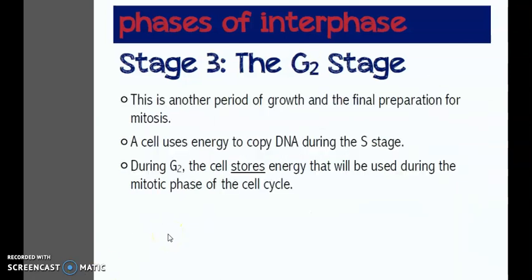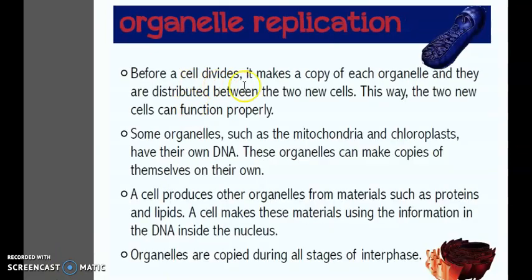Stage 3, the G2 stage of interphase. This is another period of growth and the final preparation for mitosis. A cell uses energy to copy DNA during the S stage. During G2, the cell stores energy that will be used during the mitotic phase of the cell cycle. Before a cell divides, it makes a copy of each organelle and they are distributed between the two new cells. This way, the two new cells can function properly.